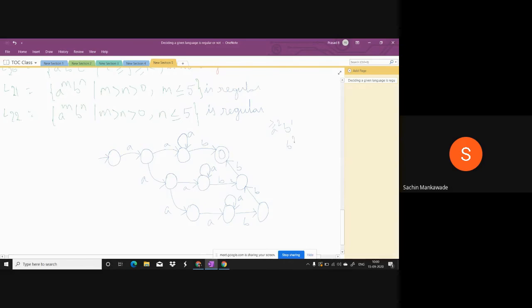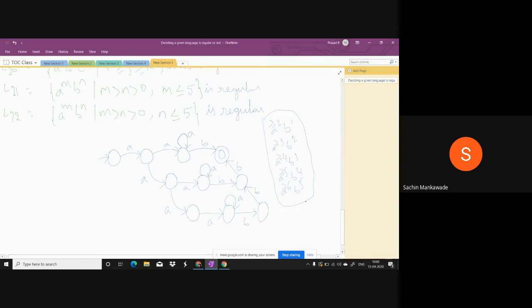When B's are 2, A's must be 3 or more. When B's are 3, you have to check whether A's are more than B's. When B's are 4, whether A's are 5 or more. When B's are 5, whether A's are minimum 6 or more. So you have to check only until this relation.